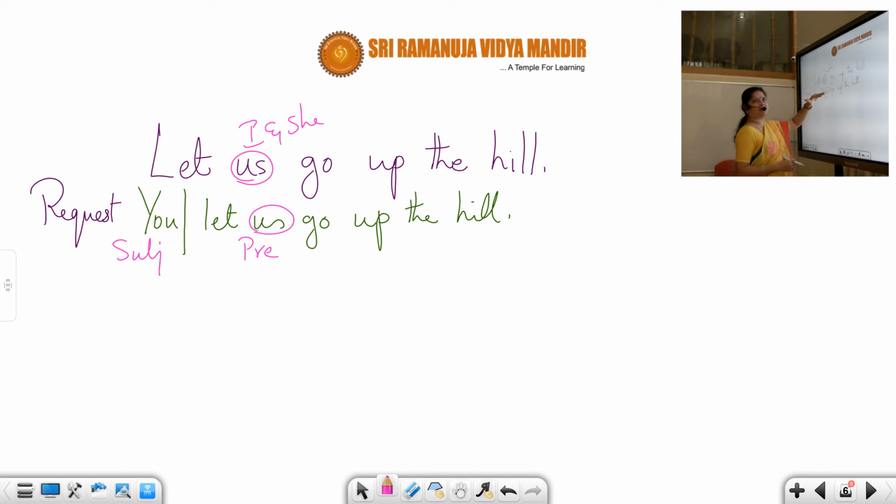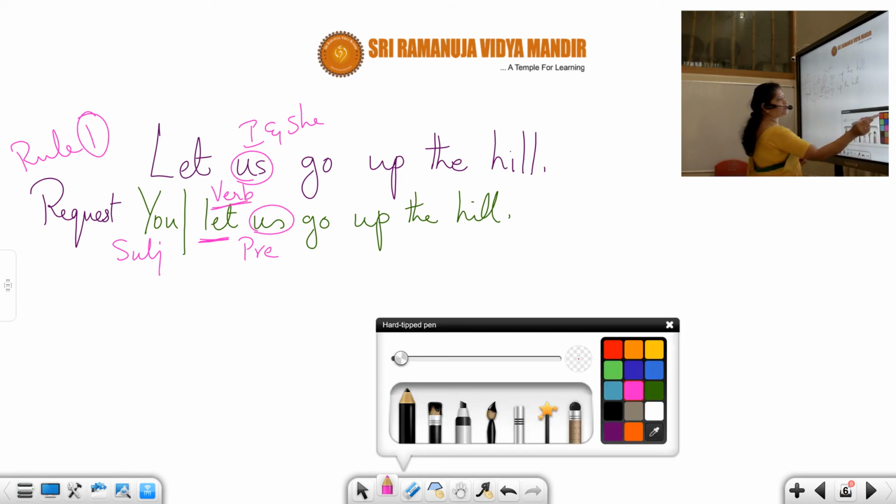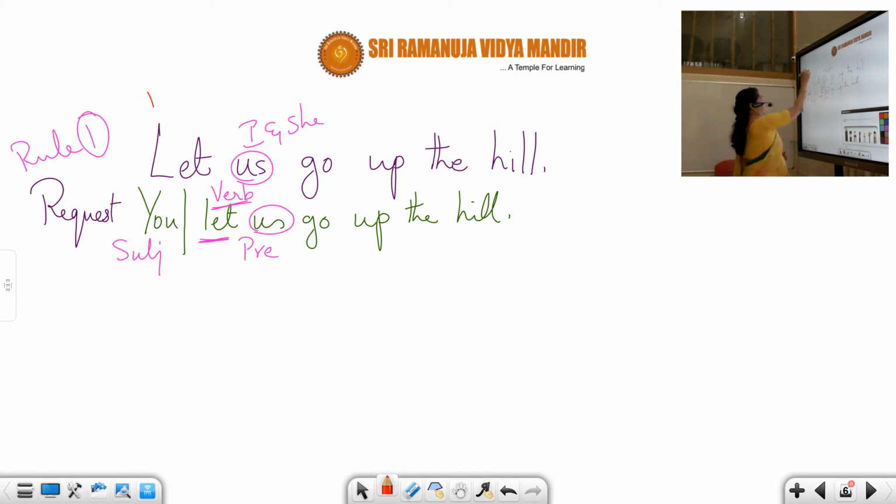So because this is the predicate part and this is the subject part, let is going to be the verb. Did you understand, students? In this case, this is rule 1. Let is going to be the verb. I suppose you understood, students.